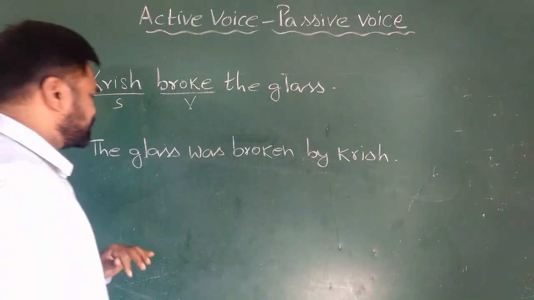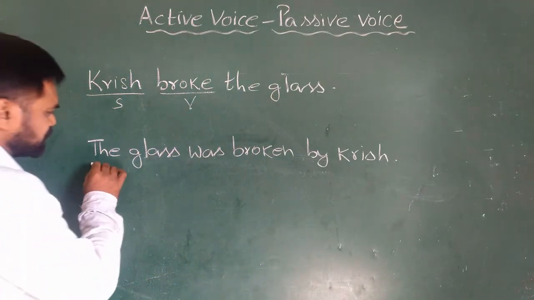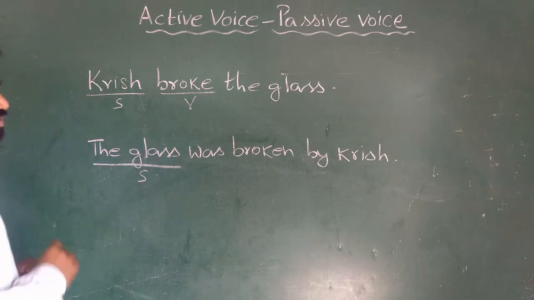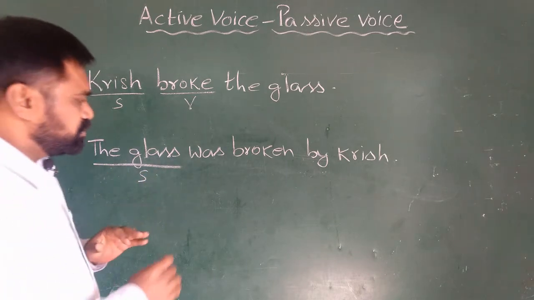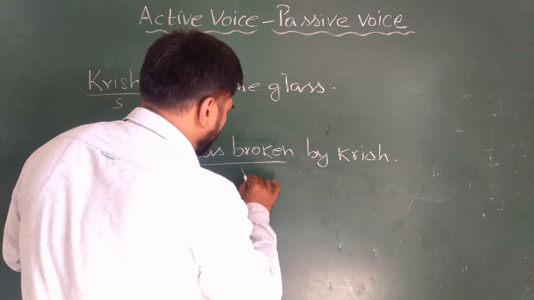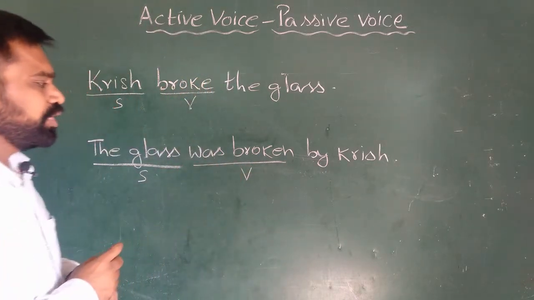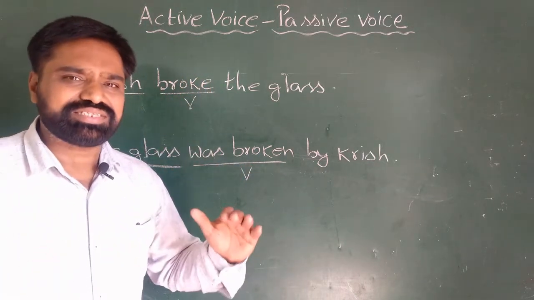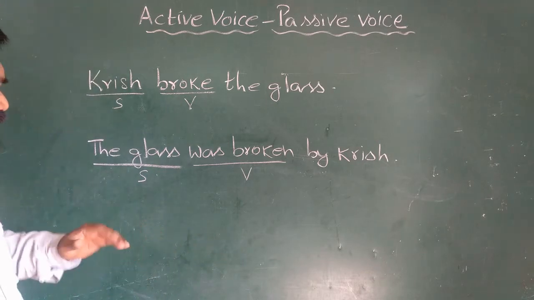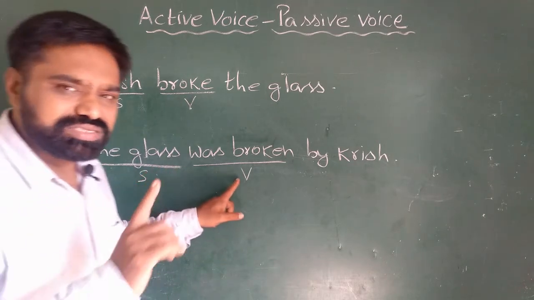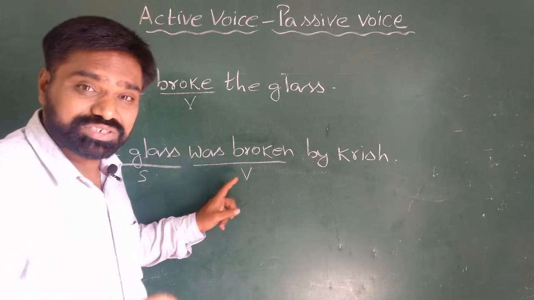Look at the second sentence. In second sentence, the subject is the glass. Here, the verb, that is the action, is was broken. So, when we read the second sentence, what we understand here is that subject is not the doer of the action.